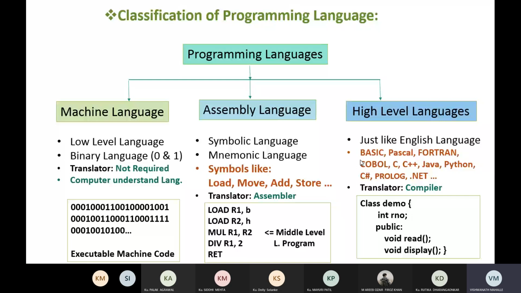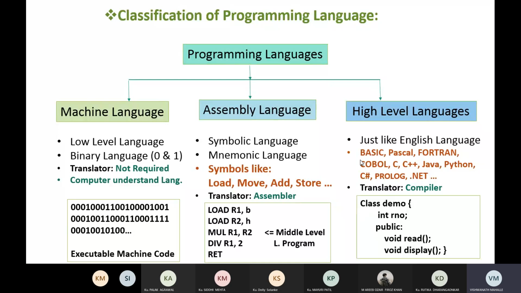So we require a translator, and the name of the translator is assembler. This assembler will convert the assembly language program into machine language, and then the computer can understand the machine language.